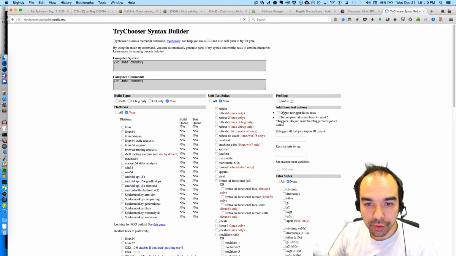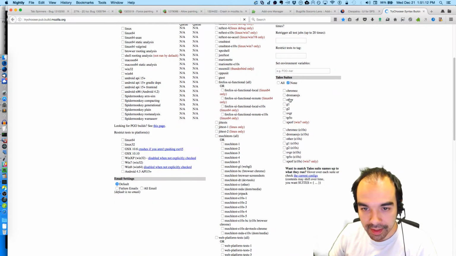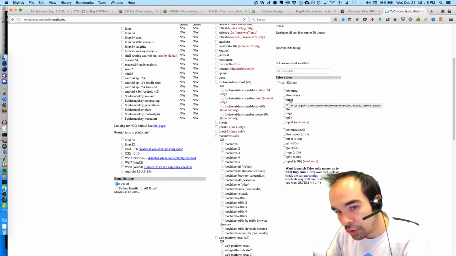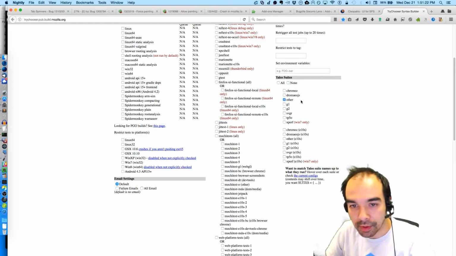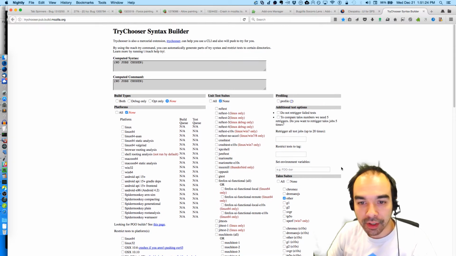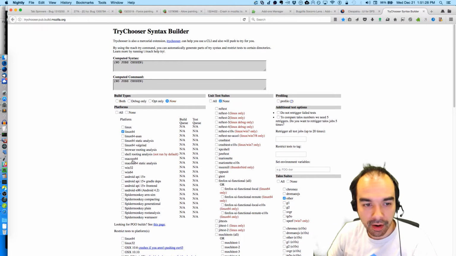And we are going to run the tab paint test. We're going to run a bunch of these ones here. In the little tooltip here, it tells me which tests are in the other category. And in this case, tab paint is in that list. So I'm going to run that one. I'm looking at Try Chooser right now. If you've never seen this before, I may have brought this up during a previous stream, but I'm going to choose Linux, OS X, and Windows 32.